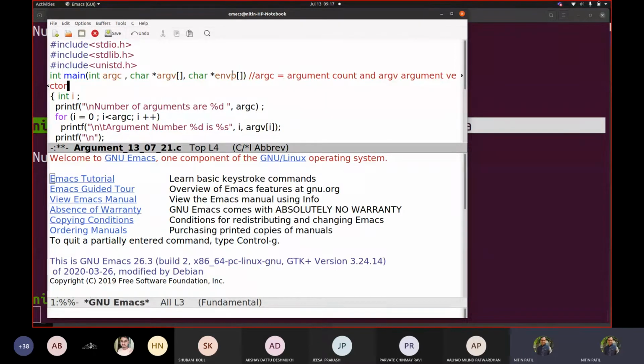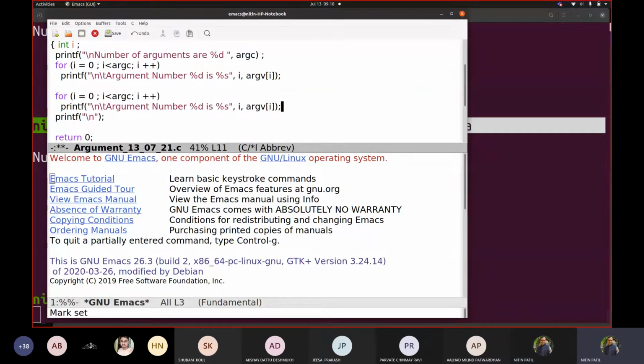And what exactly does that mean? Environment parameter list. Fine. So now if I have to display this, here I will write say 10, for example.